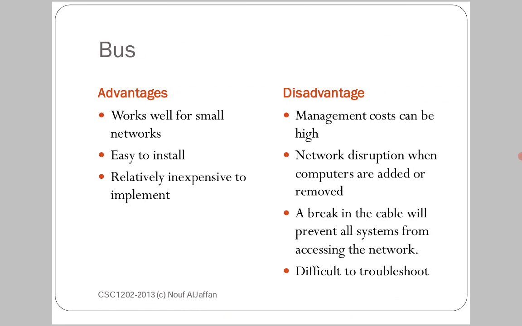So what are the advantages and disadvantages of bus networks? Bus networks work well for small networks. They are only suitable for small networks with 10 to 20 nodes or computers. They are easy to install and relatively inexpensive to implement, meaning very low cost, cheap and easy to install. Disadvantages: management costs can be high, meaning troubleshooting costs are very high. We frequently check where the network is broken and restore it.